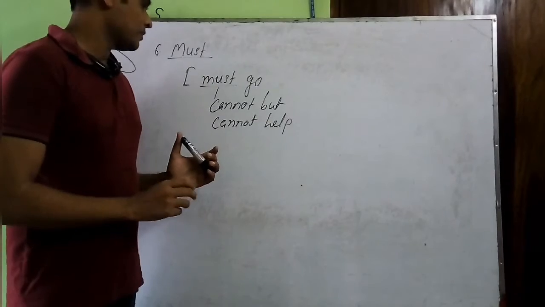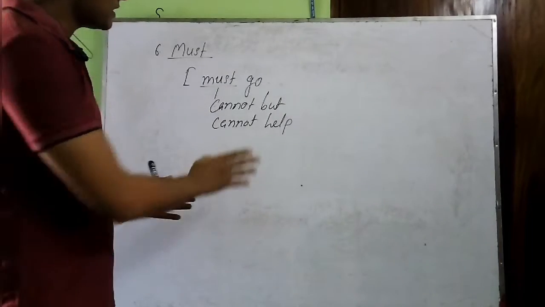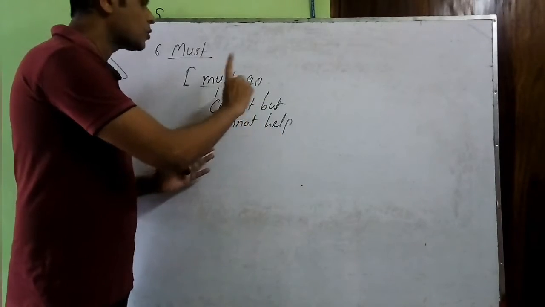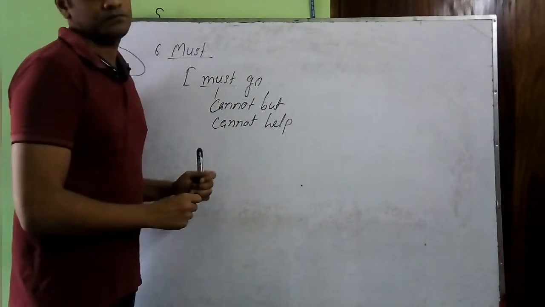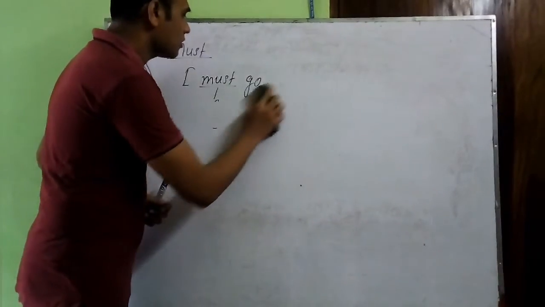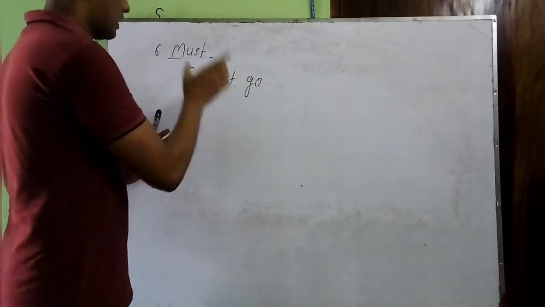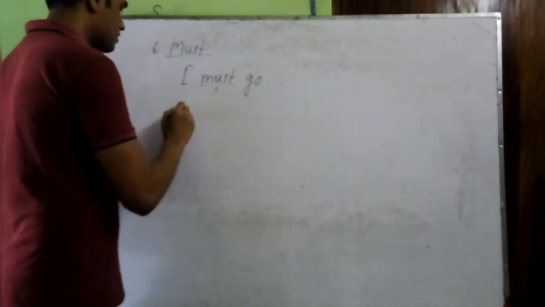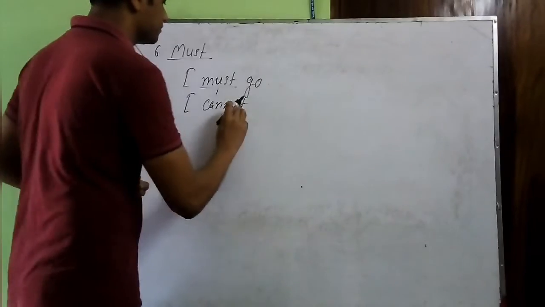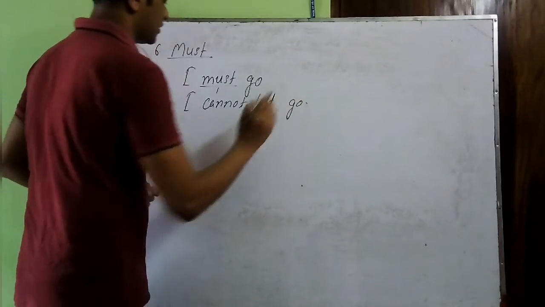But if you take cannot but, then you need not do anything else. But if you take cannot help instead of must, then after cannot help, you have to add ing with the verb that is given after must. Okay, so let's solve this example. So we'll have two answers here. First one with cannot but, like here I'm taking cannot but instead of must. Then go. This is the answer.